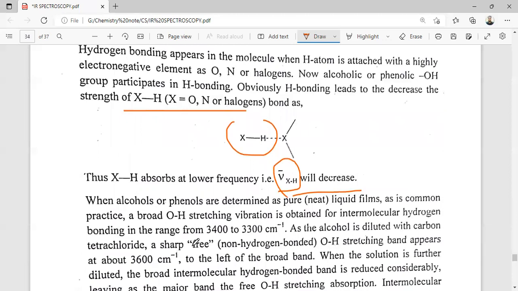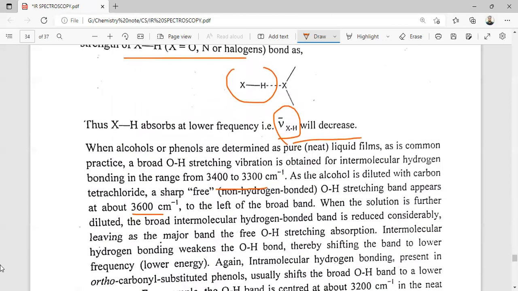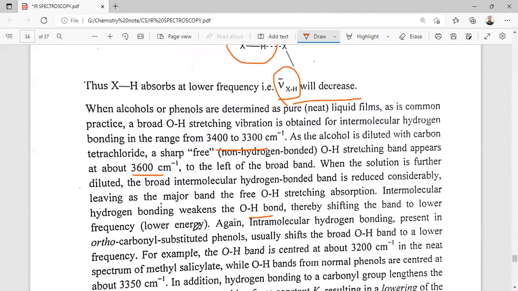So when alcohols or phenols are determined in the pure liquid state, as is common practice, a broad OH stretching frequency is obtained for intermolecular hydrogen bonding, in the range of 3200 to 3570. As the alcohol is diluted with carbon tetrachloride, a sharp free OH stretching band appears at around 3630. When the solution is further diluted, the broad intermolecular hydrogen bonding band is reduced considerably, leaving as a major band the free OH stretching frequency. So the intermolecular hydrogen bonding weakens the OH bond, thereby shifting the band to a lower frequency.